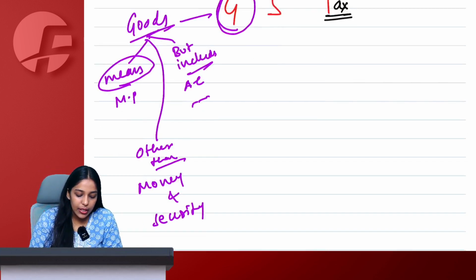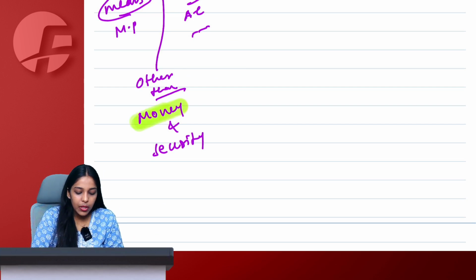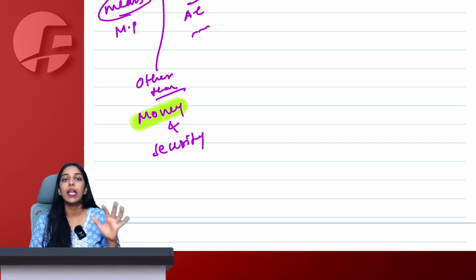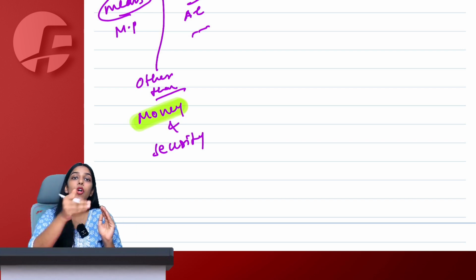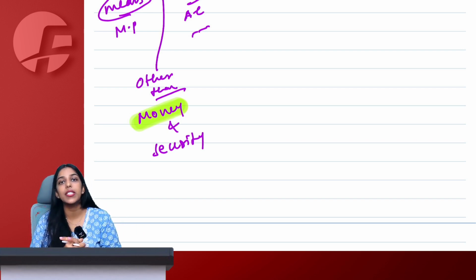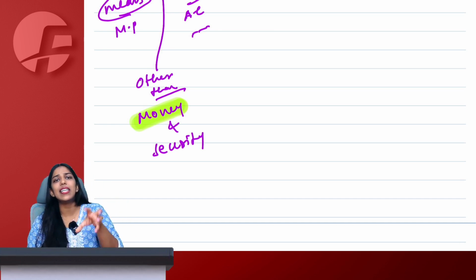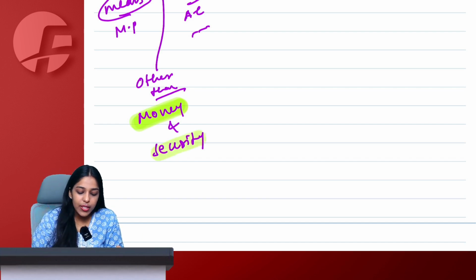Right, ma'am. In this, again, what is money? Money simply means Indian legal tender, foreign currency, check, promissory note, draft, bill of exchange, or any other instrument that is recognized by RBI. But it will not include any currency held for its numismatic value. Why? Because if anything is held for its numismatic value, it is basically treated as goods only and GST will be applicable on it. What is security?